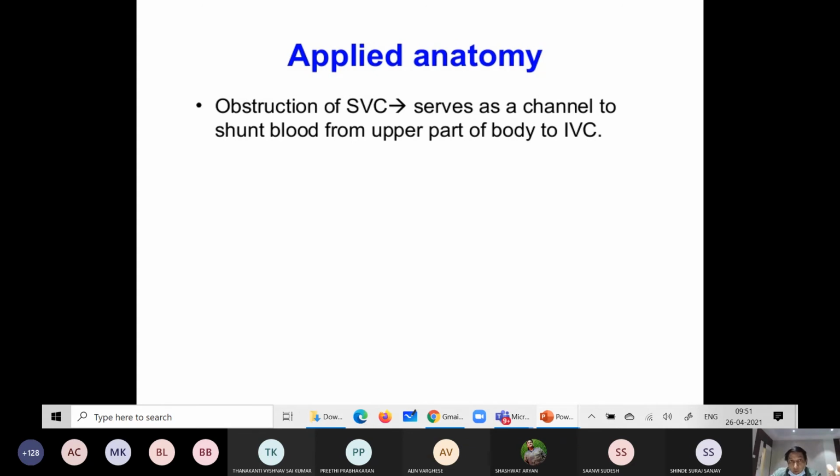So the azygos system connectivity will be disturbed. This is one brief applied anatomy point you have to remember: obstruction of the superior vena cava, like the thoracic duct.